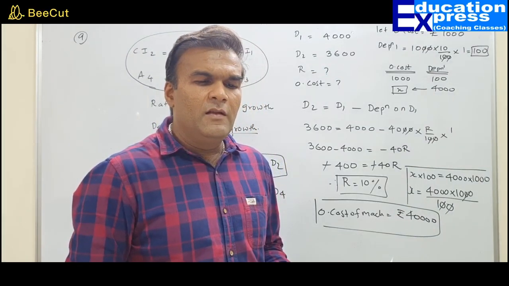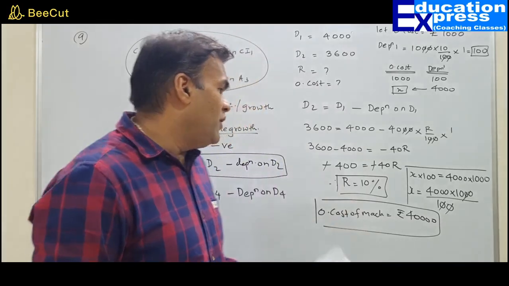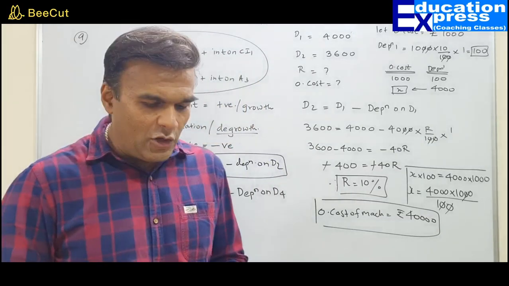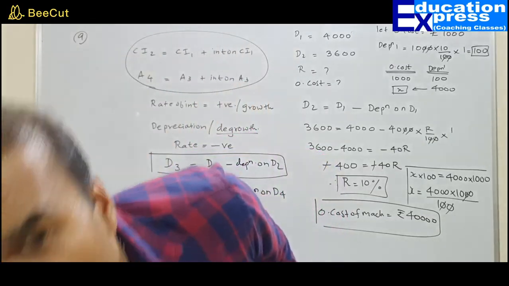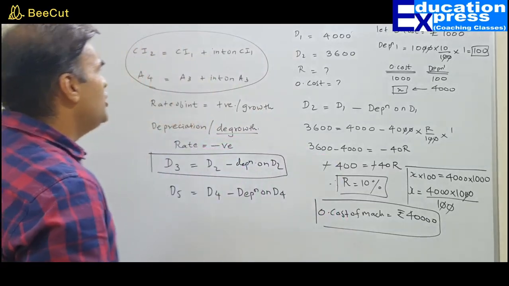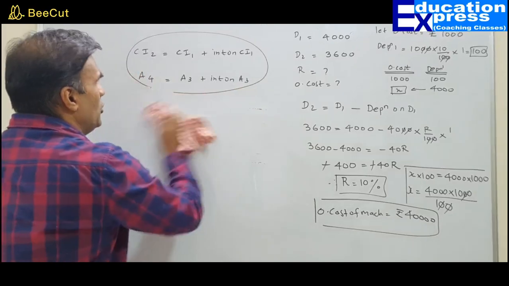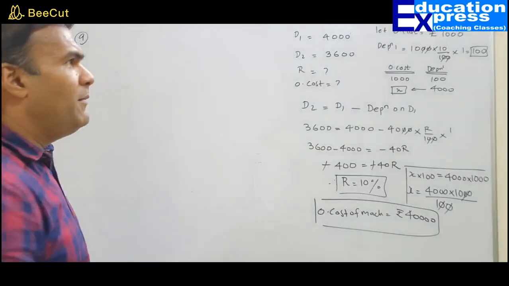Third part. Find its cost at the end of third year. So we know the original cost. We want to find out the cost at the end of third year. Now finding the cost at the end of third year is not going to be challenging. You need to understand precisely how we are doing it. If you have your focus on the question, you will not have a problem at all.